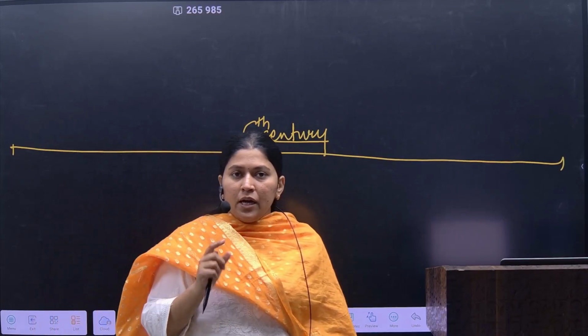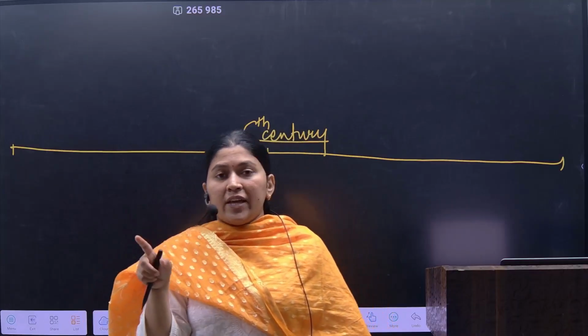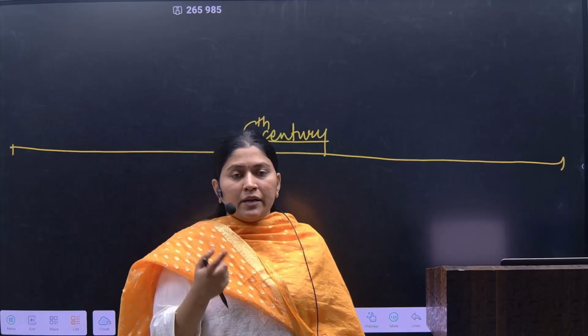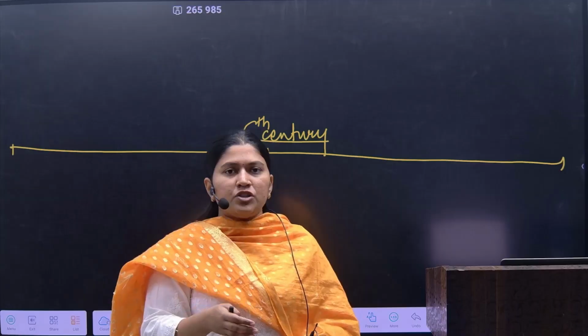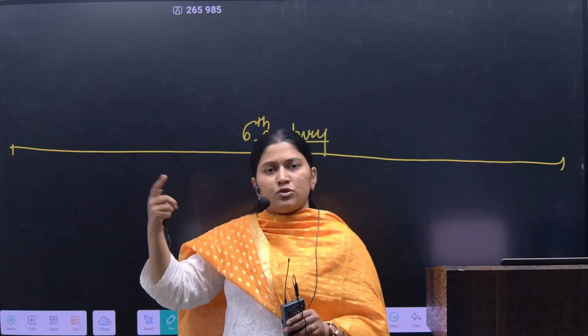Why? Because they have contributed majorly in the political administration, in the revenue generation, and in many of the culture and literature formats. And in a similar way the UPSC also asks the questions.